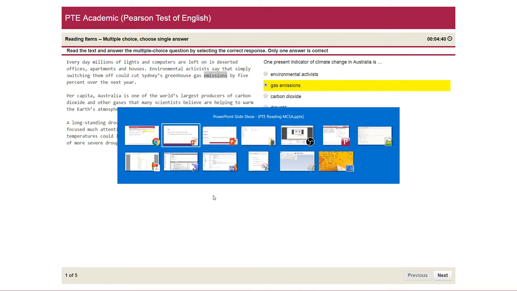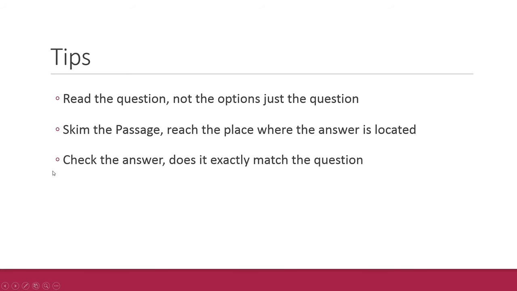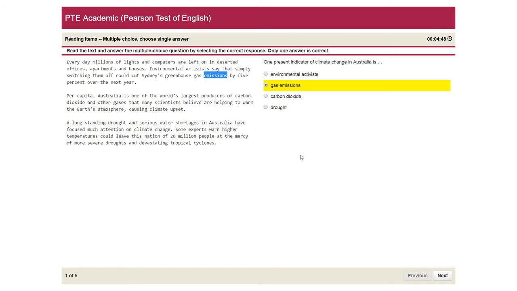So now let's get to the third tip. We need to check the answer. Does it exactly match the question? We compare with this one, we compare with this one, and we also compare with drought and serious water shortages. Environmental activists don't actually affect or cause the climate change, because they are just people who say something, they are human beings, but they can't actually cause the climate change. So this would be wrong.